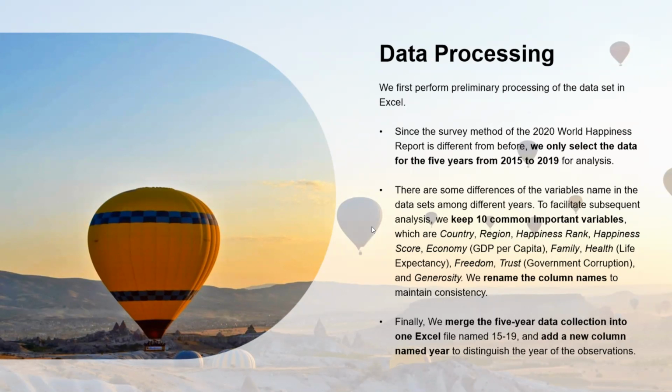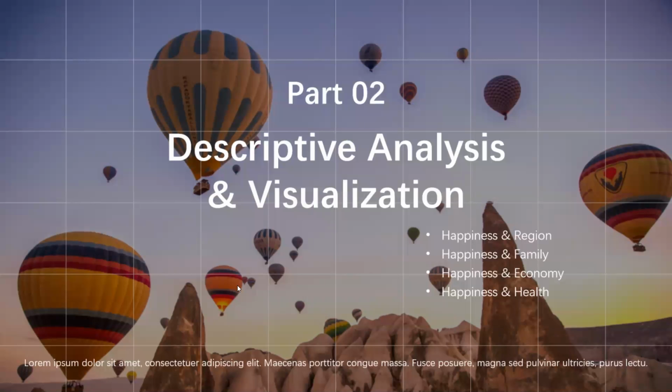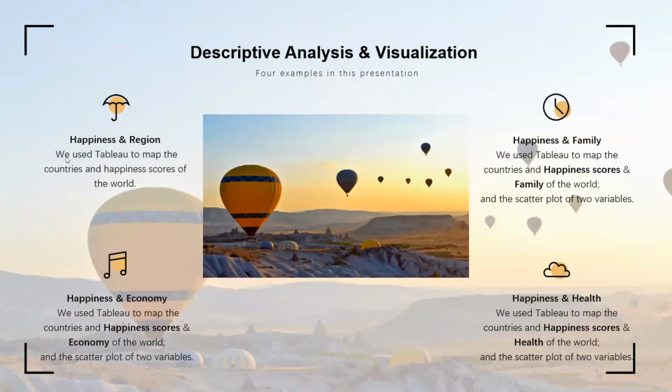Finally, we merged this 5-year data from 2015 to 2019 into one Excel file named 15 to 19, and added a new column named year to distinguish the year of the observation. In part 2, we have the descriptive analysis and visualization. We have 4 examples: happiness with region, happiness with economic, happiness with family, and happiness relationship with health.